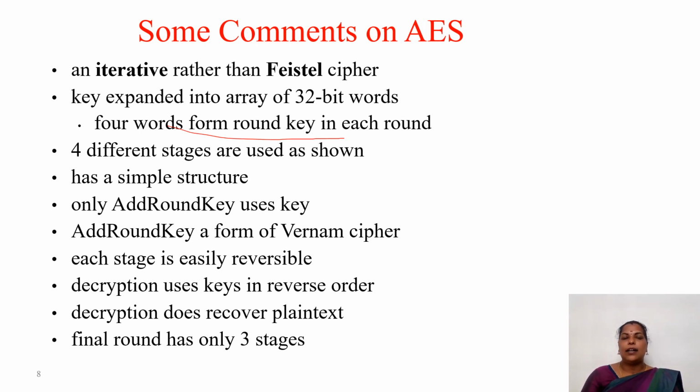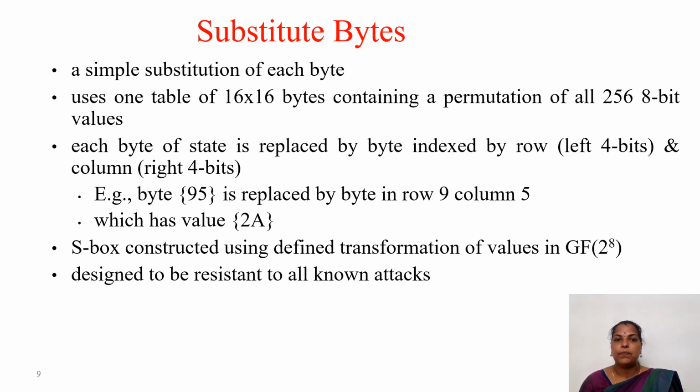So here the add round key only uses the key, and add round key is a form of Vernam cipher. Vernam cipher we are already aware of, and each stage is easily reversible here. Decryption uses keys in reverse order, but the decryption does not recover the plain text. Final round has only 3 stages. So these are some of the comments on AES.